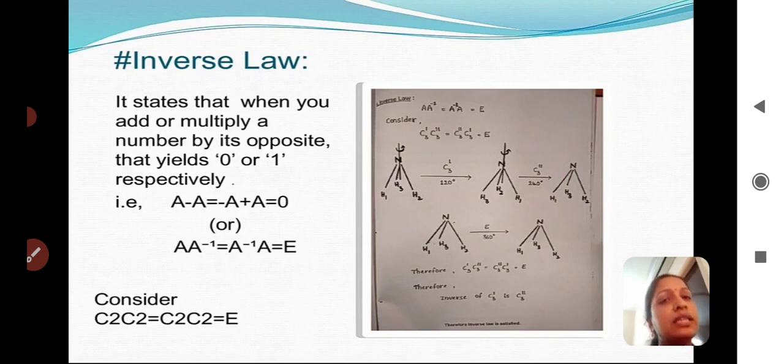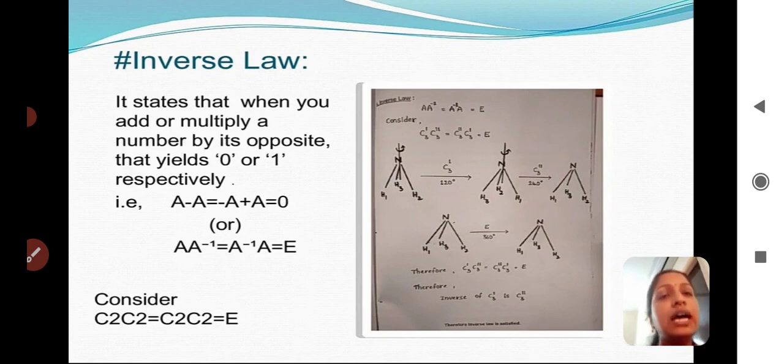When we apply minus A plus A, we get the identity element, that is 0. As we already know, the identity element under addition is 0. Under multiplication, the inverse of A will be A inverse, and A inverse A gives the identity element.